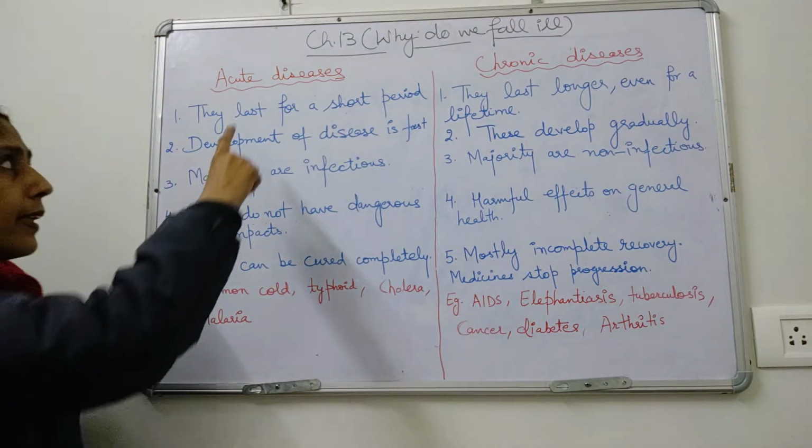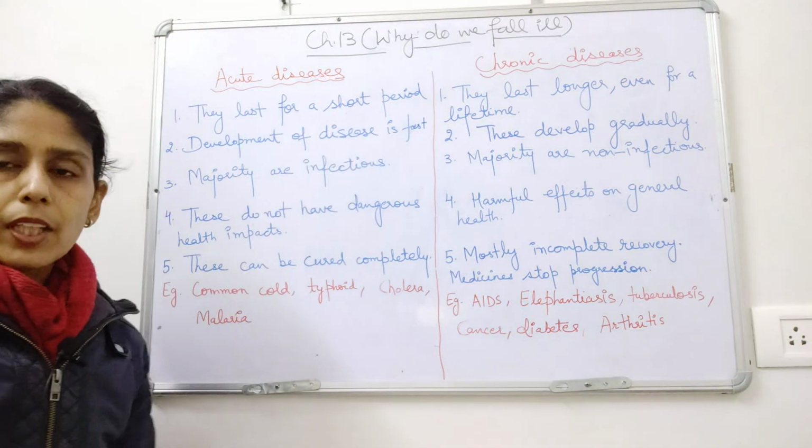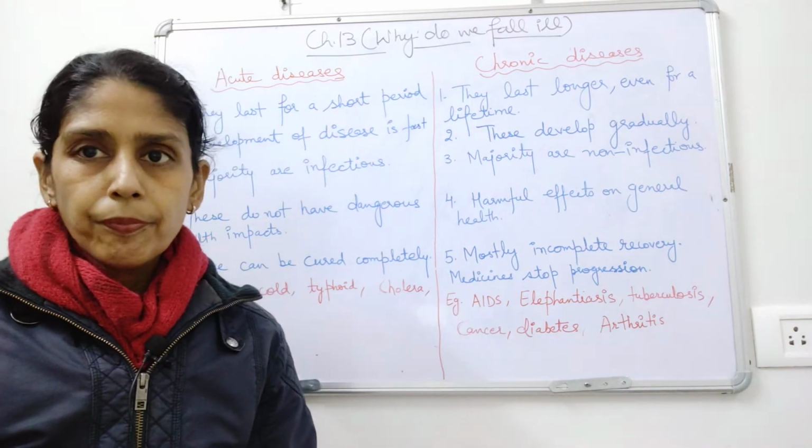Here you can see that acute diseases last for a short period of time, and chronic diseases last for a long period of time.